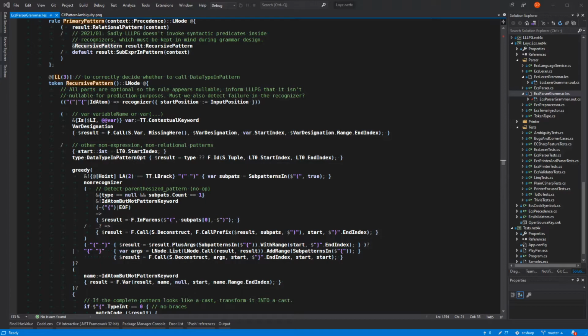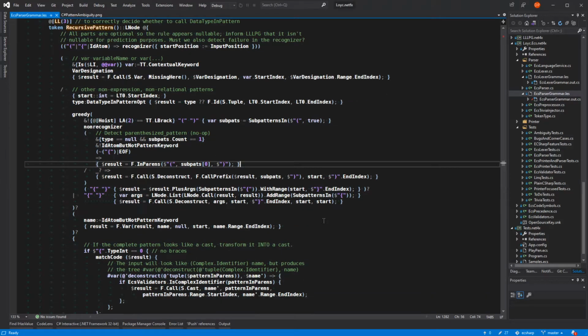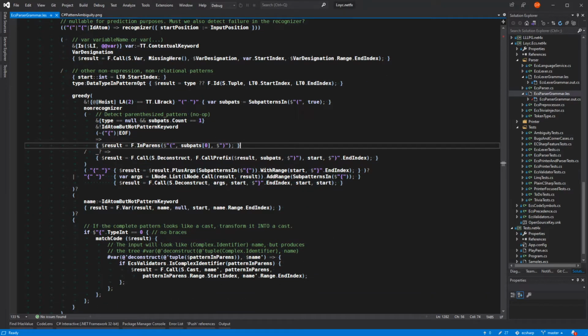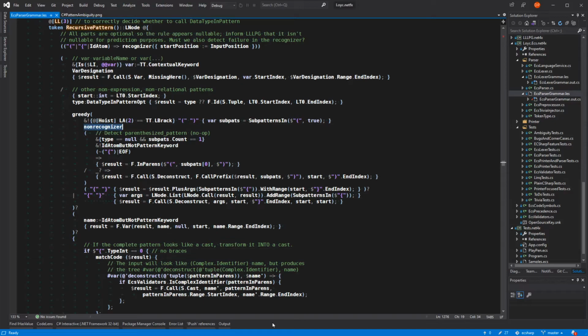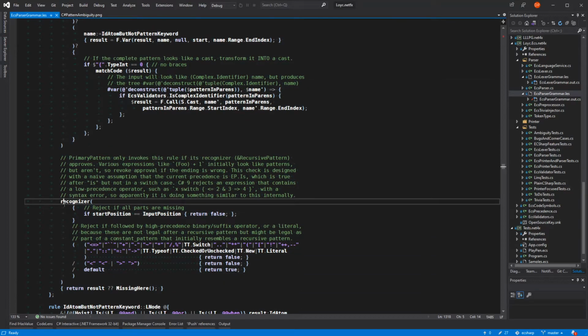The zero-width assertion invokes a recognizer function which does support unlimited look-ahead and returns true if the match was successful. But it turned out that I needed a recognizer function that was slightly different than the recognizer that LLLPG would generate automatically. So I did it. I added 2 new keywords to LLLPG called recognizer and non-recognizer, which allow the behavior of a recognizer to be customized. After that, I was able to finish support for pattern matching in both the switch expression and in the